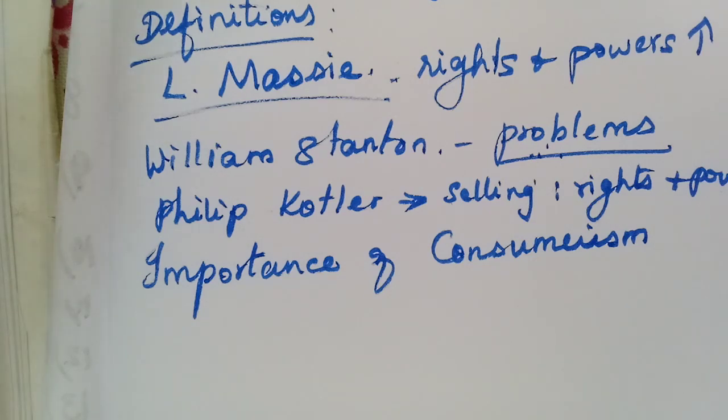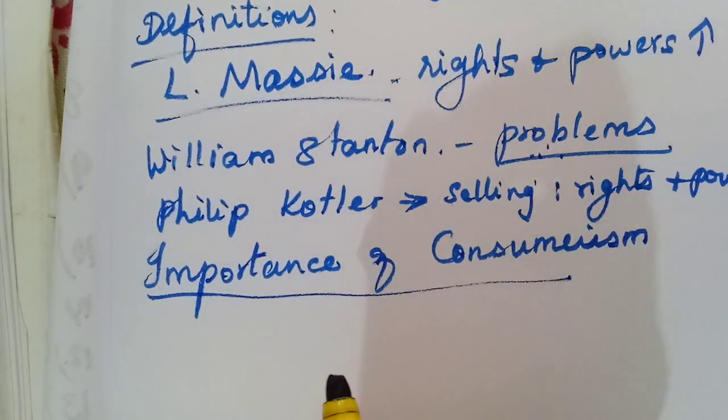Then any consumer laws available, we will learn in the next chapter. That information about the law must be given to the consumers. Consumer protection law awareness must be given, and they have to see whether that law is implemented effectively. Then they have to discourage all the antisocial elements in the society against the consumers. That is the main importance of consumerism.